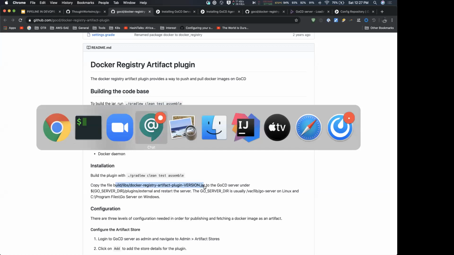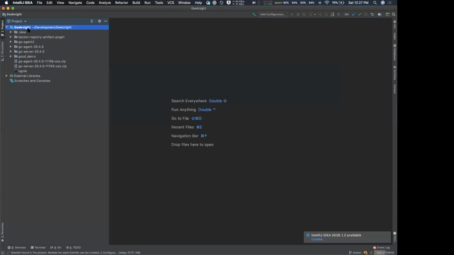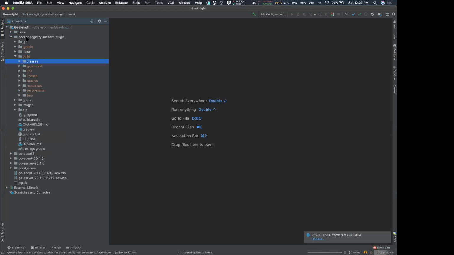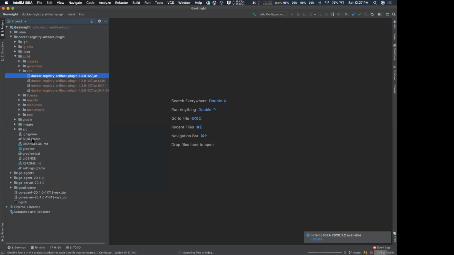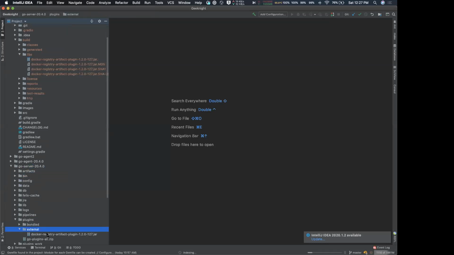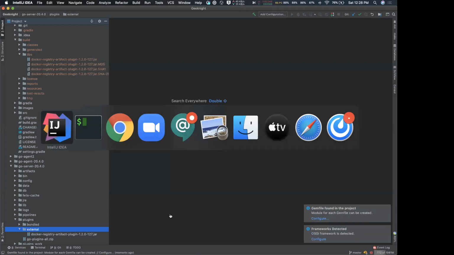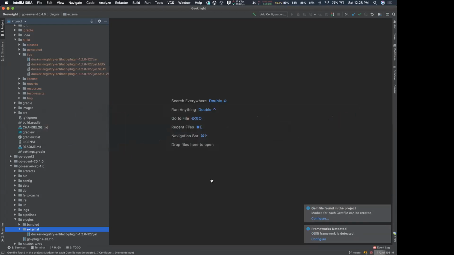Just copy the jar and paste it. Here I have the GoCD server, agent and plugin repo. Copy the jar from here over to the GoCD server plugins and then external folder. I have already copied that jar over here, so I don't need to do that right now. You can do it if you are doing this for the first time.